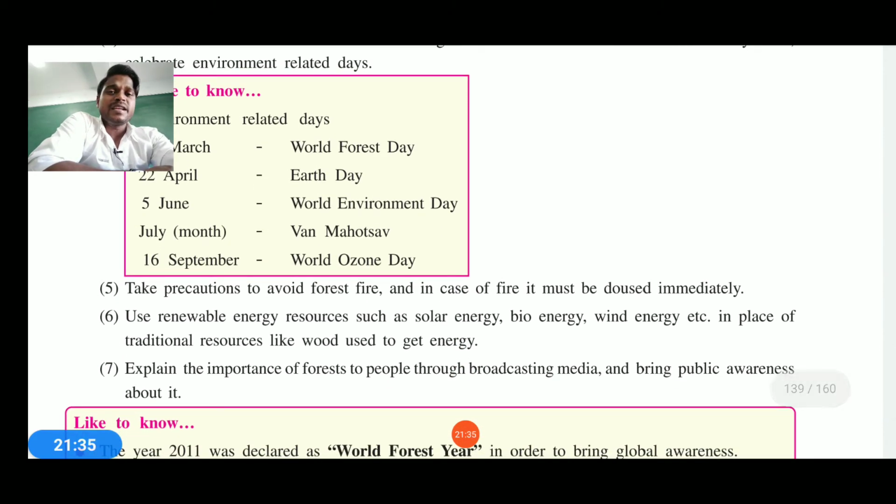Now, we also need to take precautions to avoid forest fire. Whenever you go in the forest, never ever carry any lighter or matchstick inside the forest. It can create trouble for you as well as the animals and the forest too. So if you find any kind of burning substance, we need to douse it very carefully.